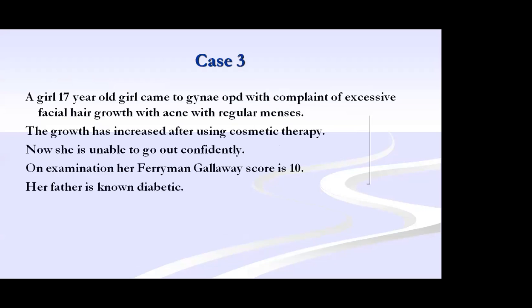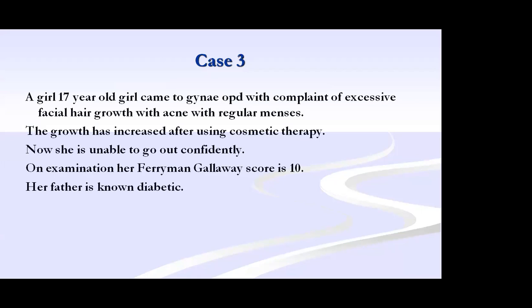Last case. This is a 17-year-old girl with complaints of excessive facial hair growth. The girl will come only if her friends are telling her about this hair growth. She is having regular bleeding, but hair growth is present. Then she is a case of hyperandrogenism. This growth is increasing after her cosmetic therapy. Once her image is spoiled, they lose confidence.